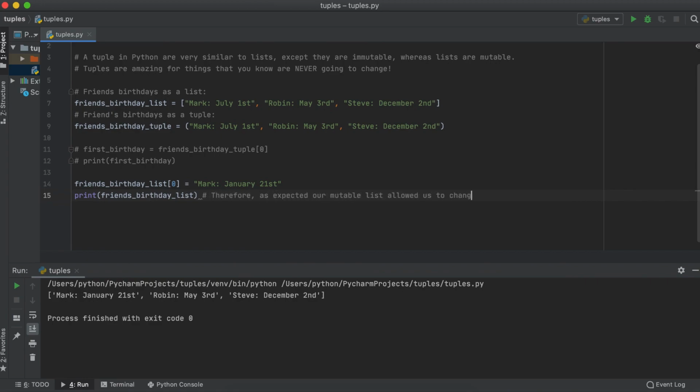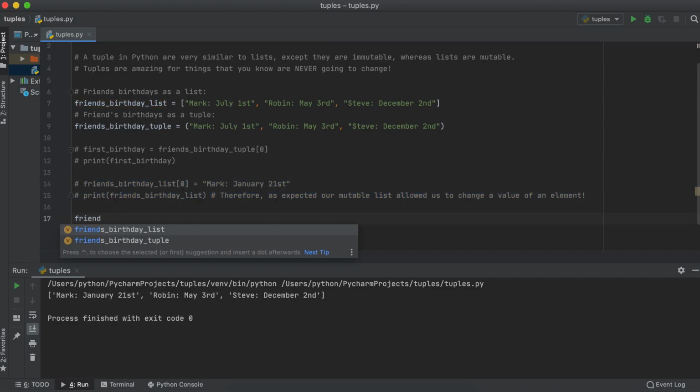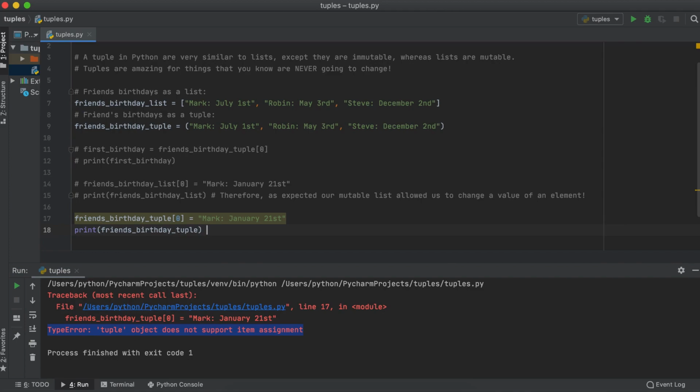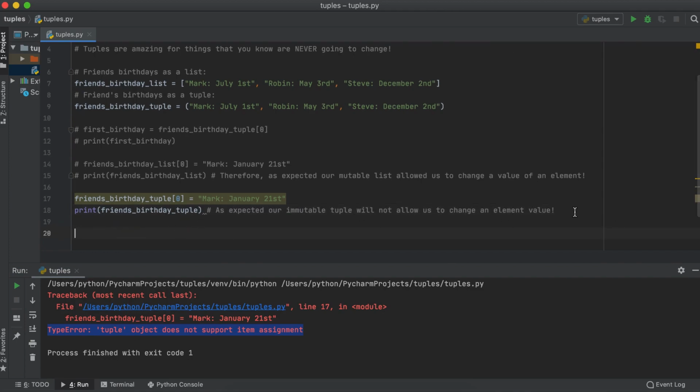However, like I said previously, if we try that with our tuple, which remember is an immutable list, or alternatively said, it is a list that cannot be altered, we will be returned a type error. Other than altering elements in our tuples, for and if loops, list concatenation, list slicing, and everything else you previously learned about lists will all work with tuples.